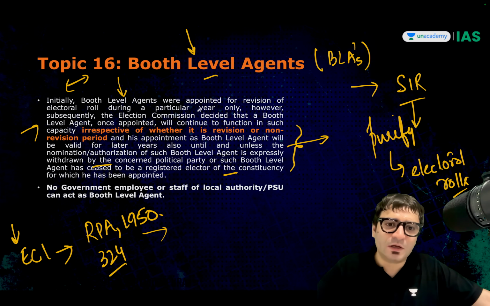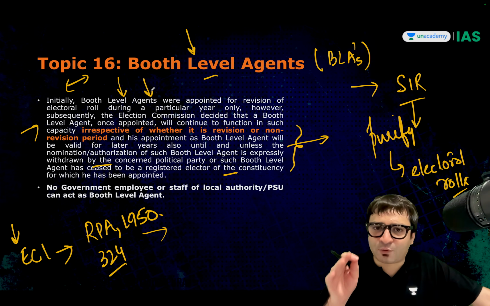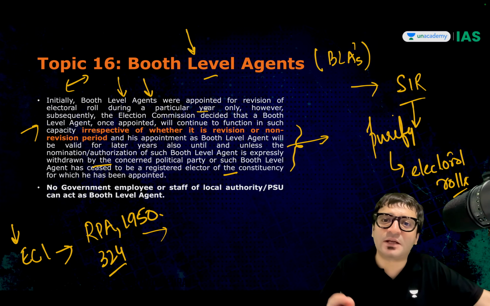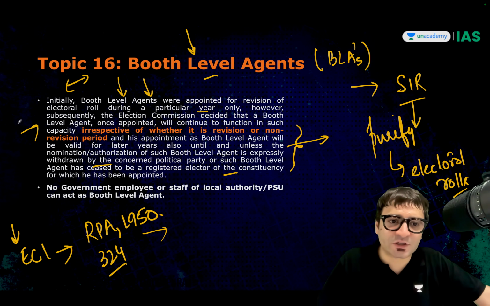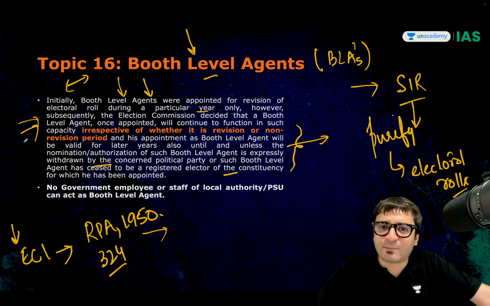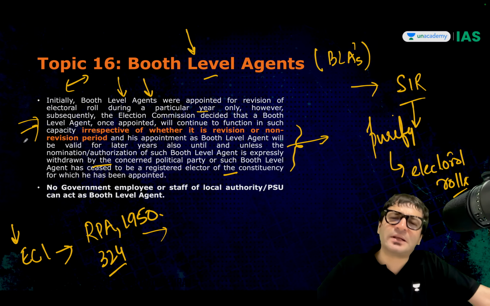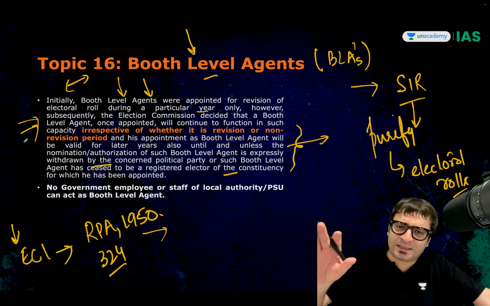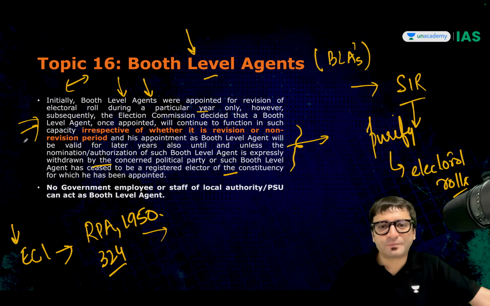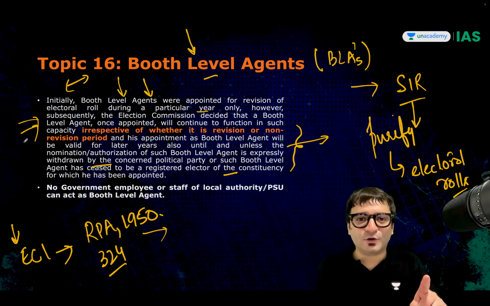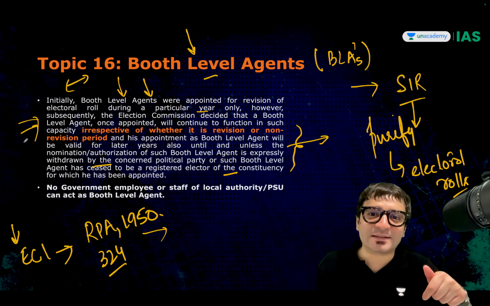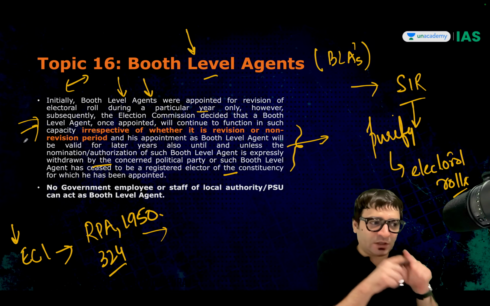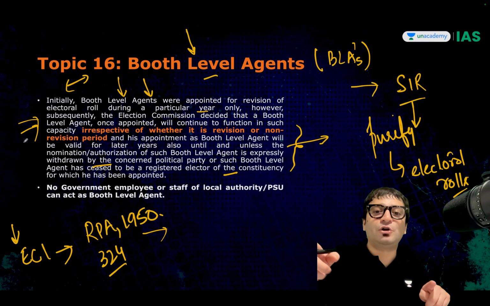Long story short, booth level agents are appointed or were appointed initially for the revision of the electoral roll during a particular year only. But later Election Commission of India said, once you are appointed as the booth level agent, you will continue regardless of whether there is an electoral roll revision in that state or not. You will continue, unless and until you are no longer the voter in that constituency, which means now we will have to remove you. Or the political party says, not this person, we will give you someone else to be our booth level agent.